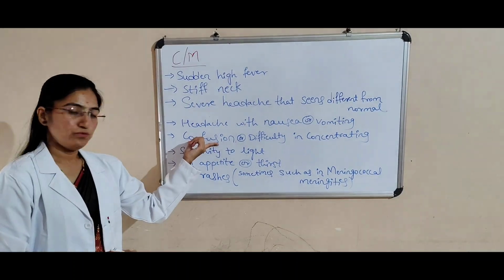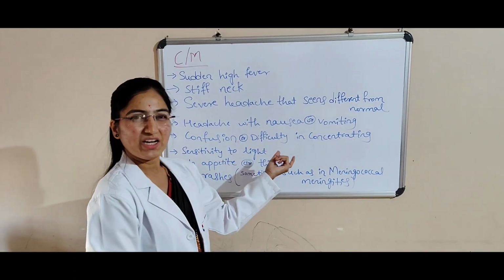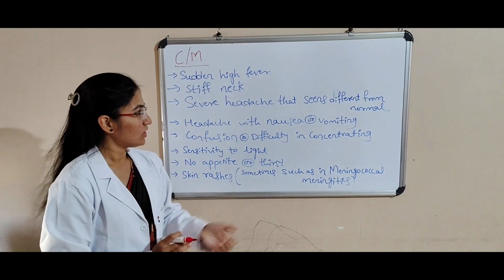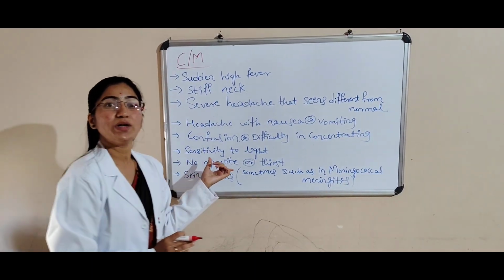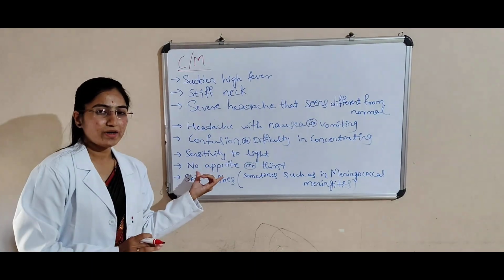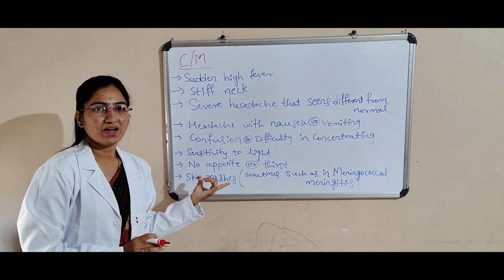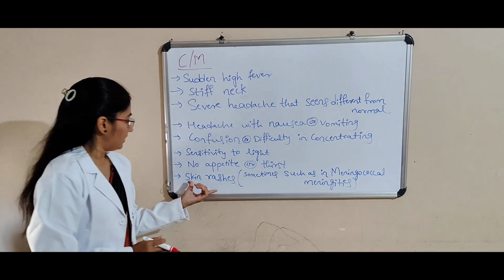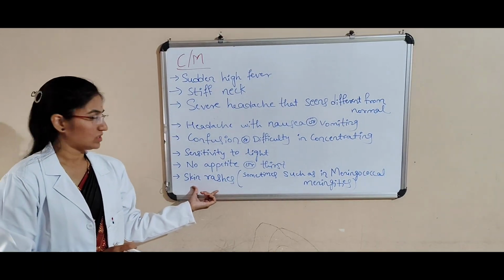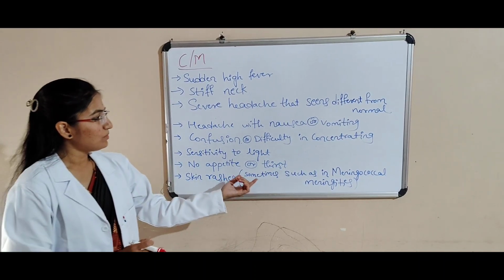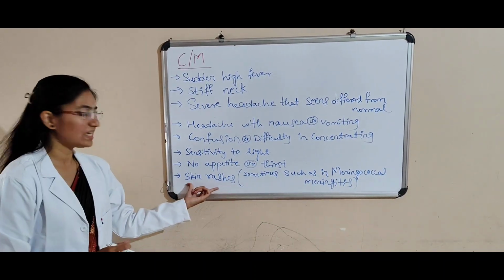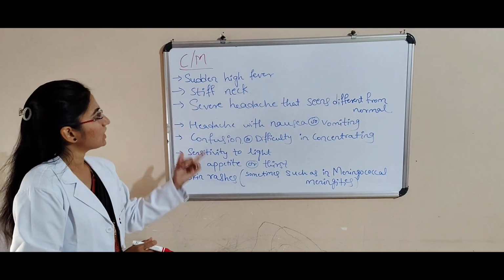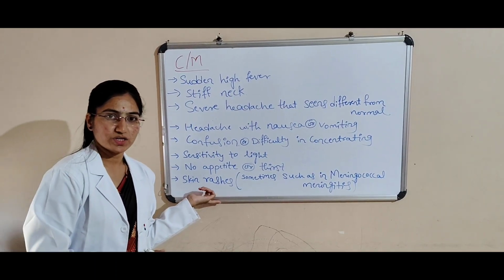And then confusion or difficulty in concentrating, and sensitivity to light. No appetite or thirst; they will not feel hungry or thirsty. And then skin rashes. Sometimes, such as in meningococcal meningitis, we can see skin rashes. These are the clinical manifestations of meningitis.